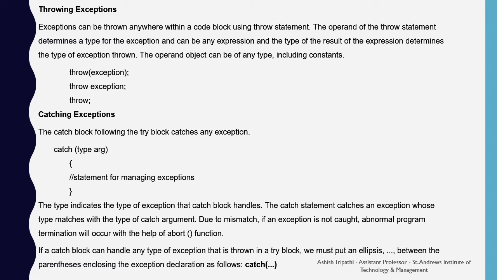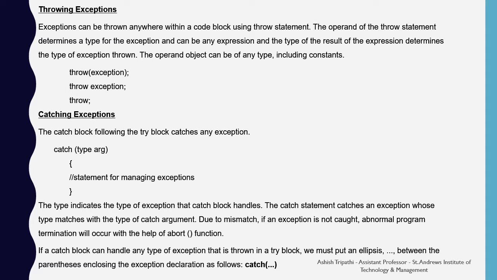Catching exceptions. The catch block follows the try block, catches any exception. Catch, type, argument, and statement for managing the exceptions. The type indicates the type of exception that a catch block handles. The catch statement catches an exception whose type matches with the type of the catch argument.